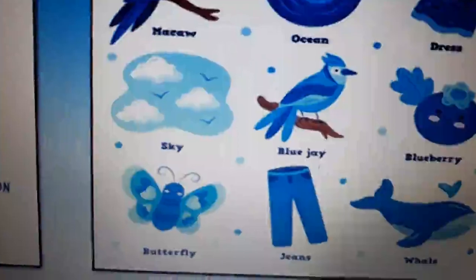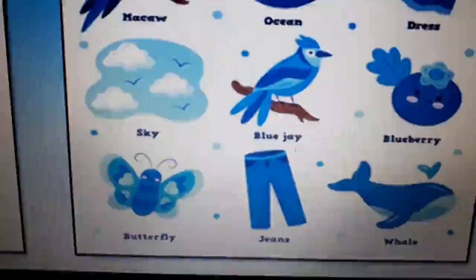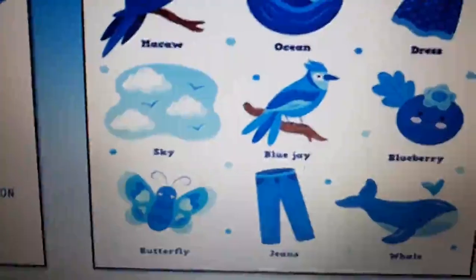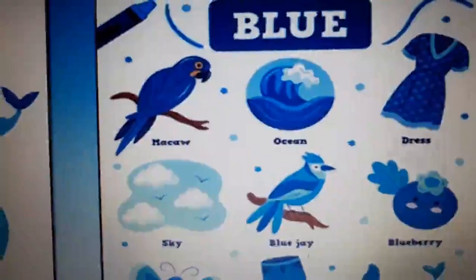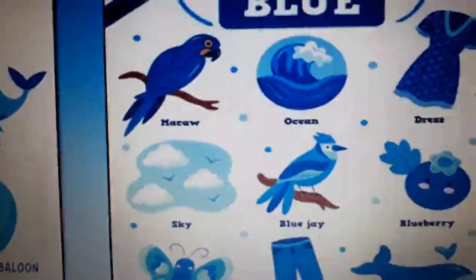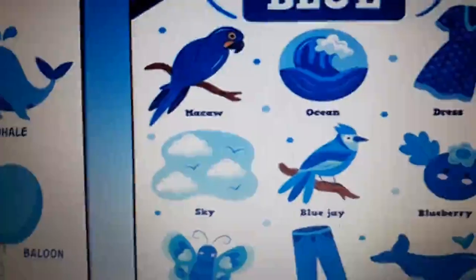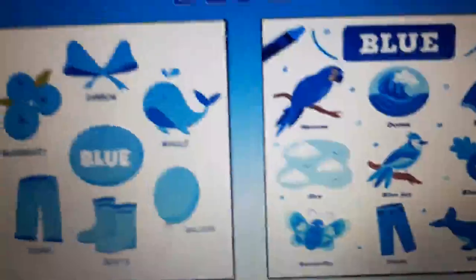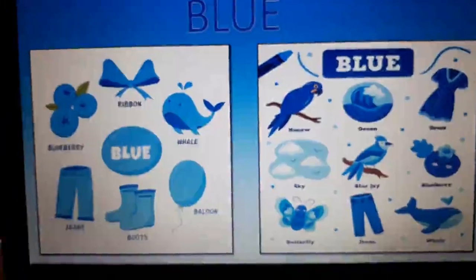Then again I told you, here also whale fish is blue in color. We have jeans in blue color, blueberries. Then we have different dresses, and some of us have blue as our favorite color also. Isn't it? Yes. Now, these are the examples of blue color object.